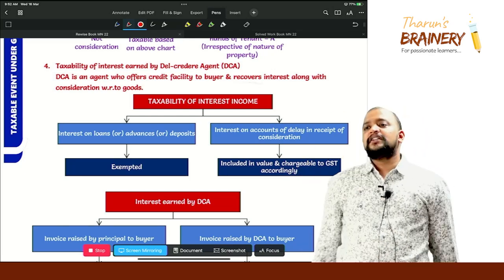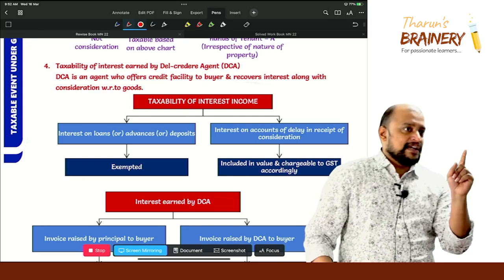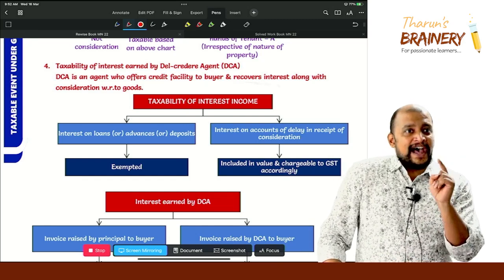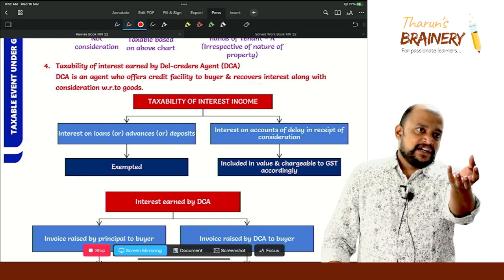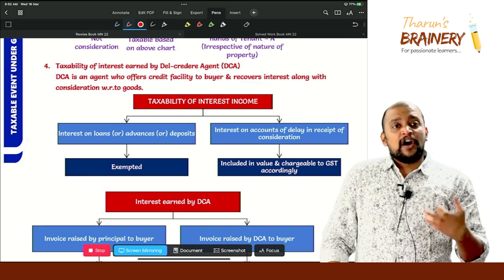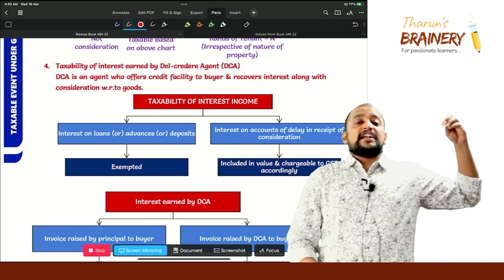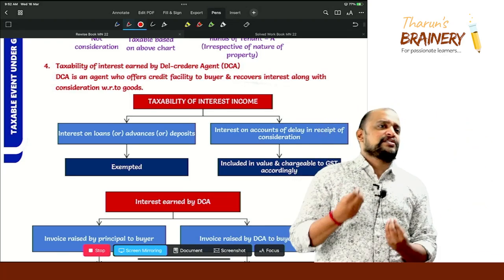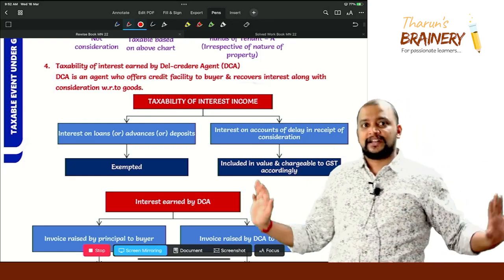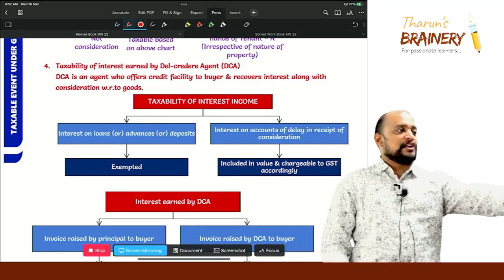Is it clear? So interest on loans, advances, deposits: I give a loan for which I will recover the loan along with interest, or any advances, or I make a deposit in a bank for which I will be getting fixed deposit interest or savings deposit interest, etc. That will be exempted. Is it clear or not?